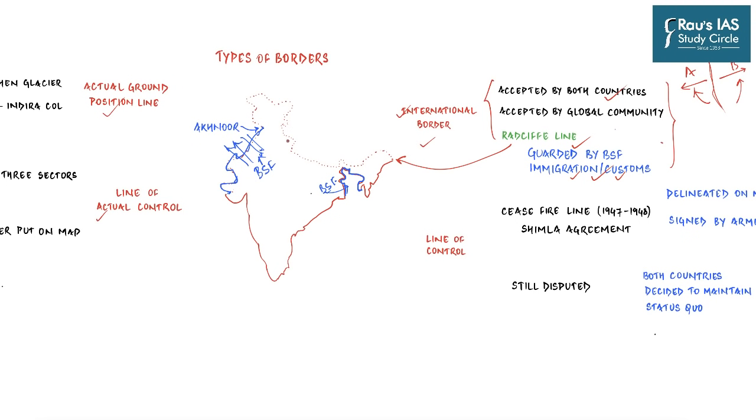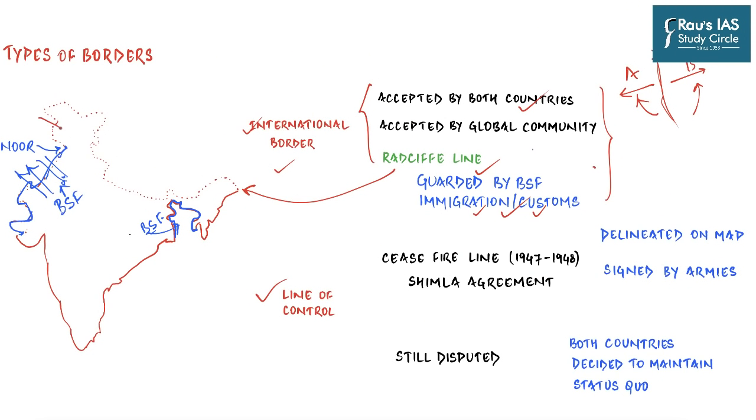Now, whenever we talk about the border between India and Pakistan, there are two more components to it. One is the line of control and another one is the actual ground position line. And to be able to understand what these mean, I would like you to go back some time in history, the time of partition, 1947, and you might recall that India and Pakistan entered into quite a bitter war immediately after independence, right? As soon as the war stopped, mainly because of the intervention from the international community, a ceasefire agreement was signed between the two nations.